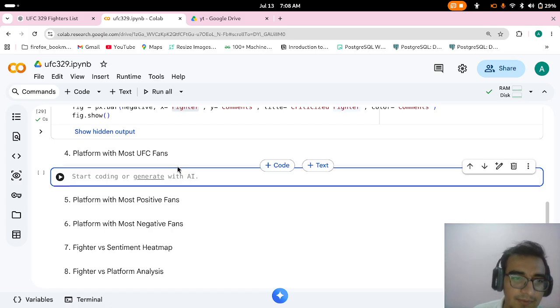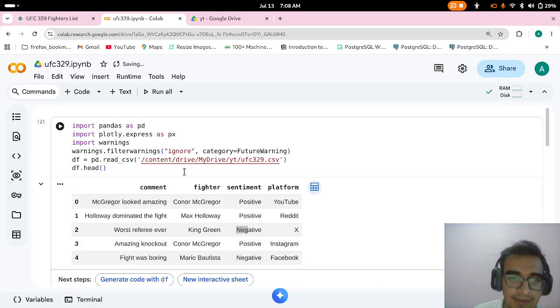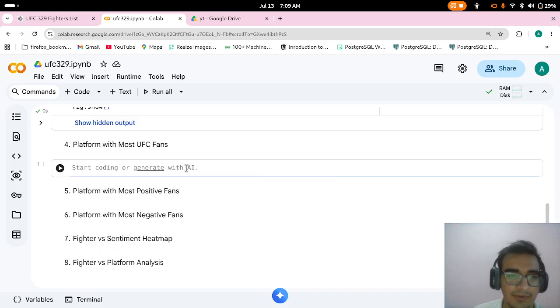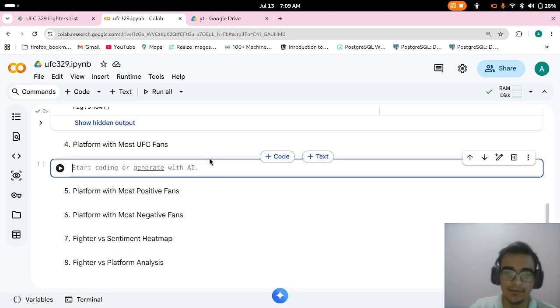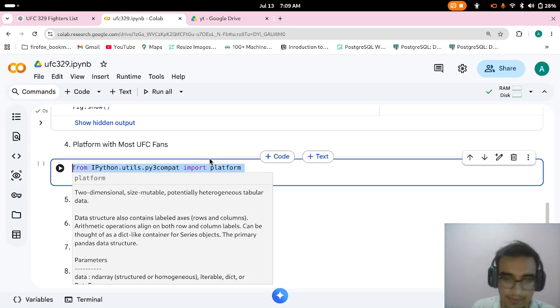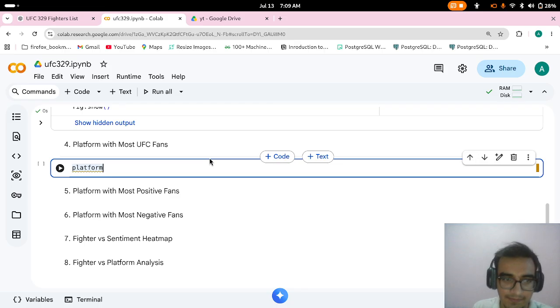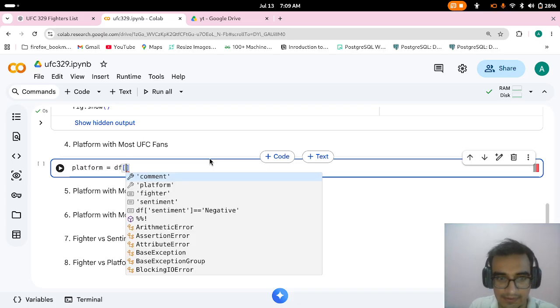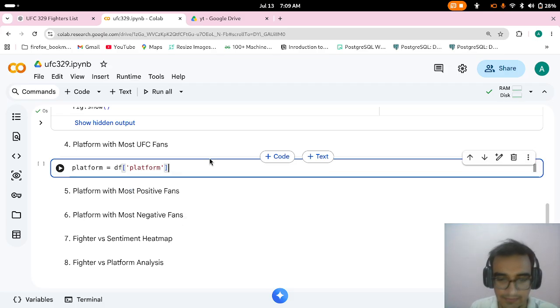Most platform with most UFC fans. So we have different platforms, X, Y. We will check how many comments come from each. For this we will do platform, like I will be creating a bar chart. We do df, from there we take out platform, we do value count, same thing that I have shown you three or four times already.